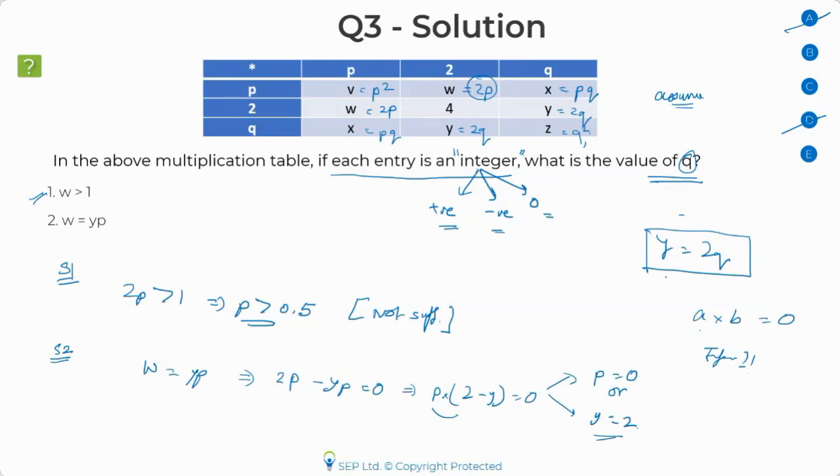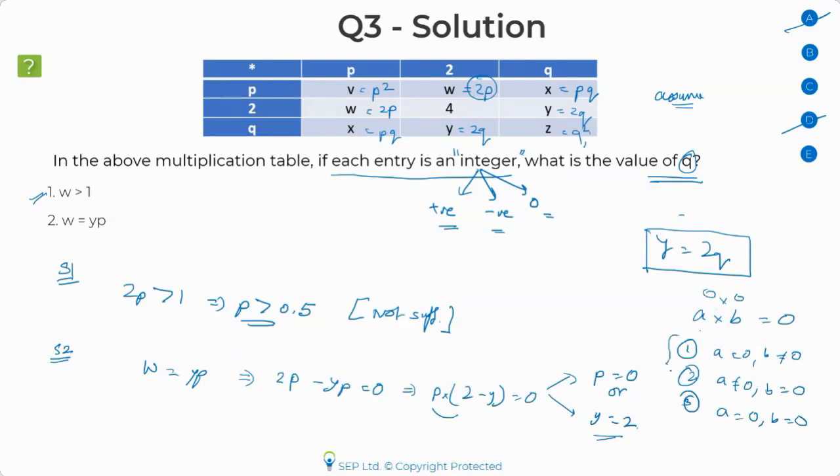So see, whenever you see that the product of two numbers is 0, there are three types of inferences that you can draw. The first inference is either A is equal to 0 and B is not equal to 0. Like for example, 0 times 3. That would still end up giving 0, right? The second inference could be that A is not 0, but B is 0. Okay. So that means a case like this, 3 times 0. The third inference is both of them are 0.